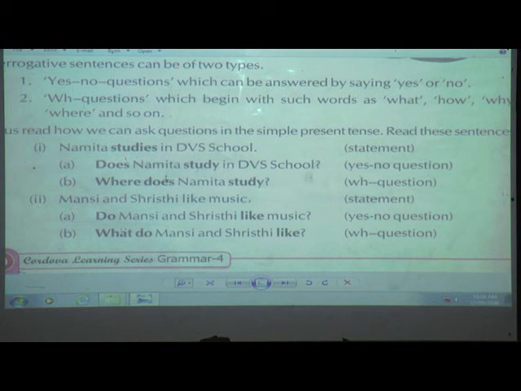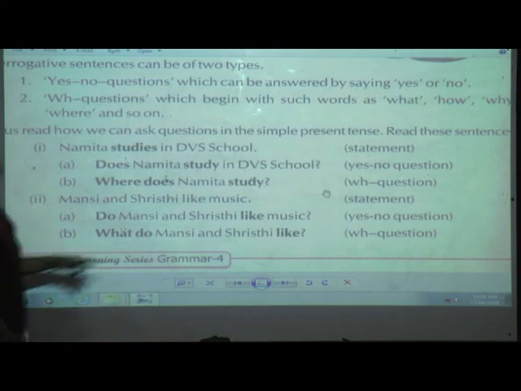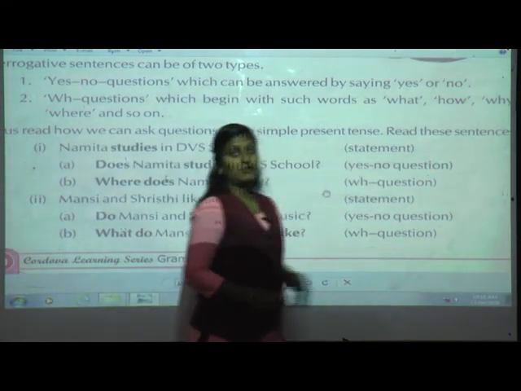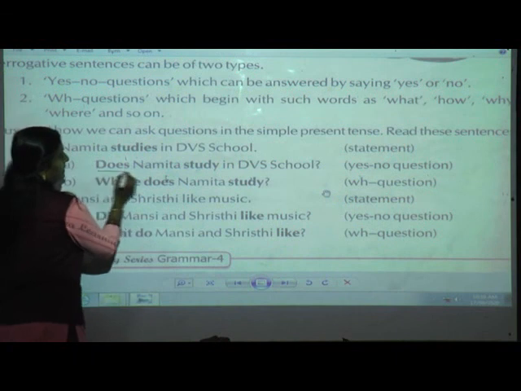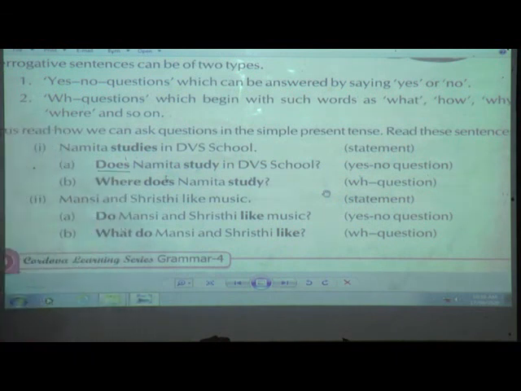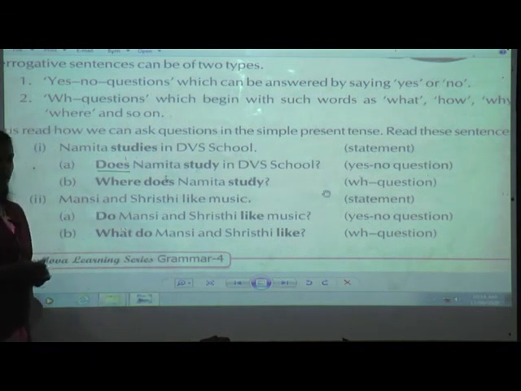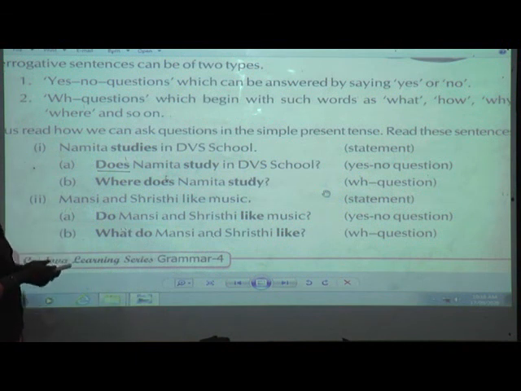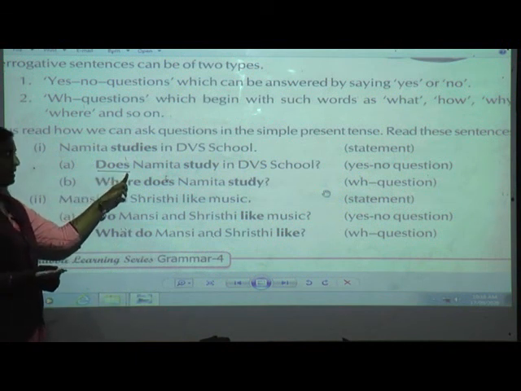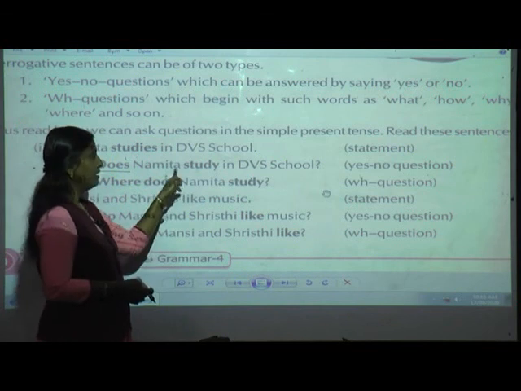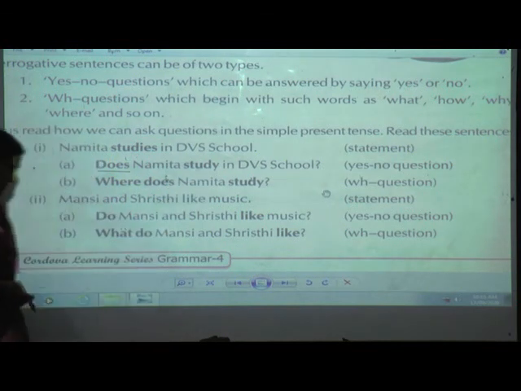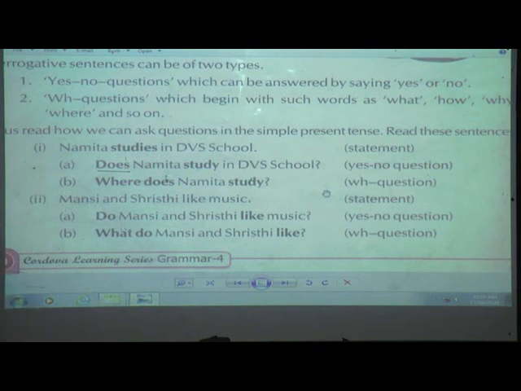Understood, students? Again I will repeat, in yes-no questions first you are going to write does or do, whatever is there, at the start, and afterwards we are going to write the subject, then the original form of the verb and the remaining sentence. Next, in a WH question, what are we going to do?